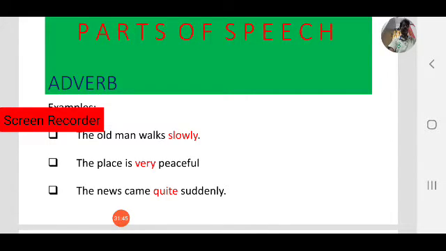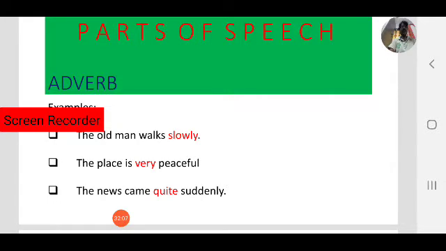In the second case, peaceful is an adjective. How peaceful? Very peaceful. So here very is an adverb. It gives more information about an adjective. Observe the difference between the first one and the second one. Next one, the news came quite suddenly.